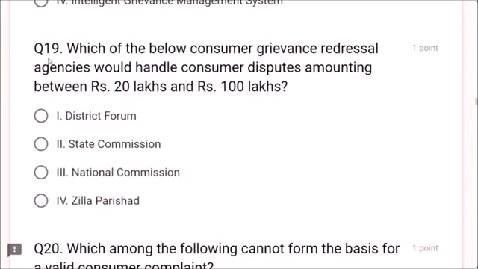Next, question number 19. Which of the below consumer grievance redressal agencies would handle consumer disputes amounting between rupees 20 lakhs and rupees 100 lakhs, that is 1 crore? Just now what I said, State Commission is the correct answer, friends.